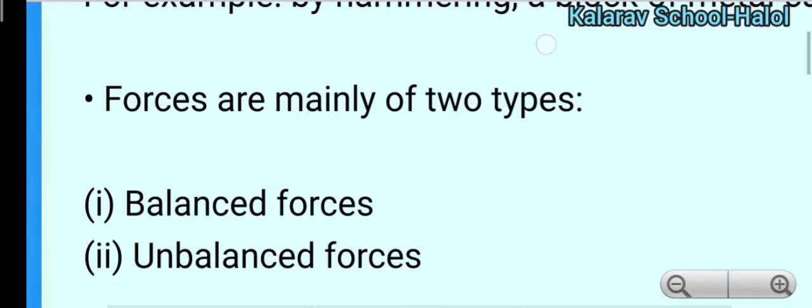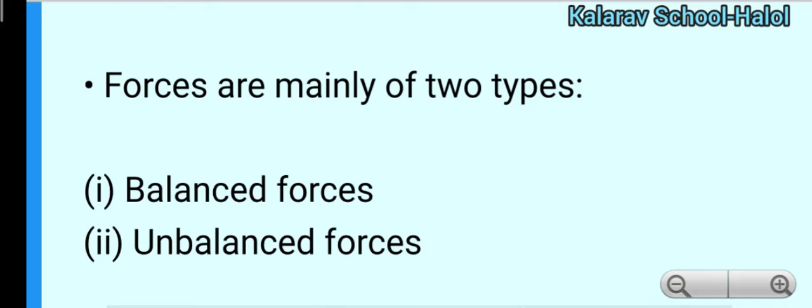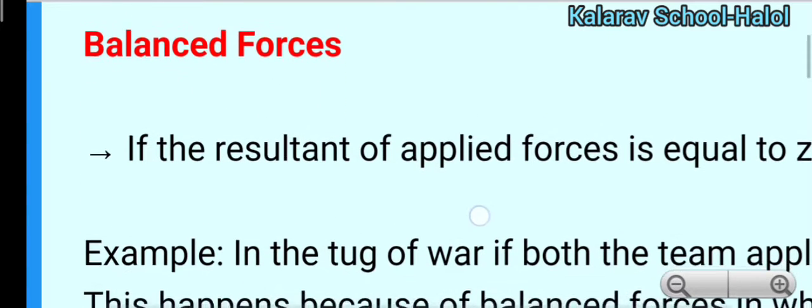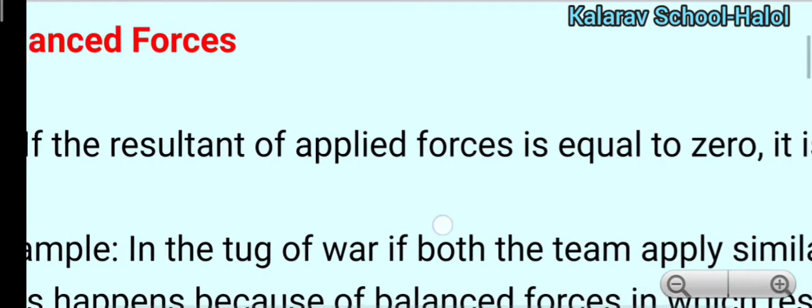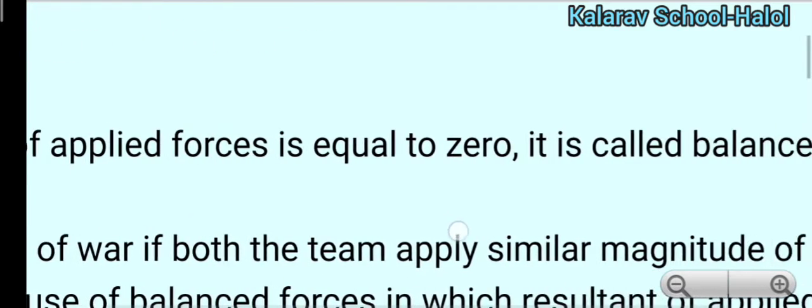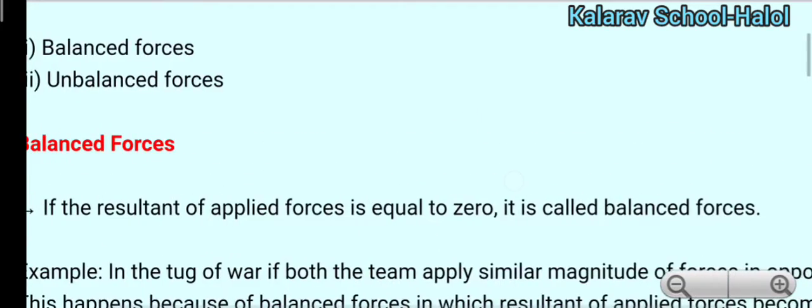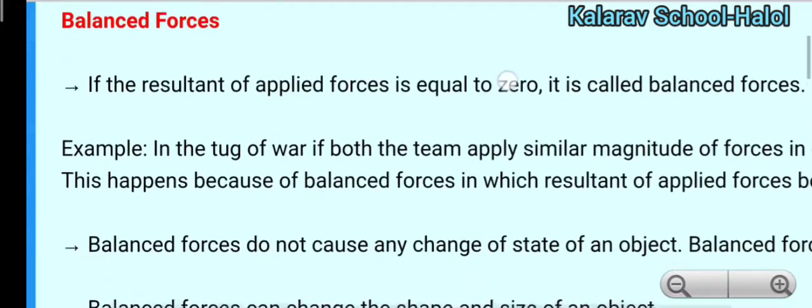So forces are mainly of two types. Number 1, balanced force. Number 2, unbalanced force. Number 1 is balanced force. If the resultant of applied forces is equal to 0, it is called balanced force. What does it mean? I will explain with an example.